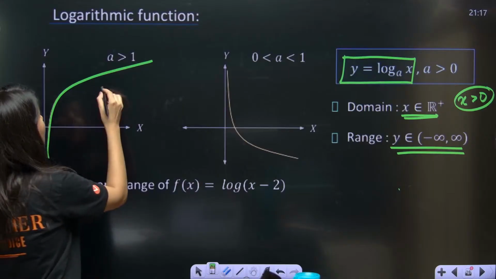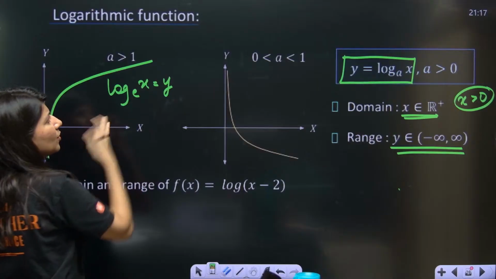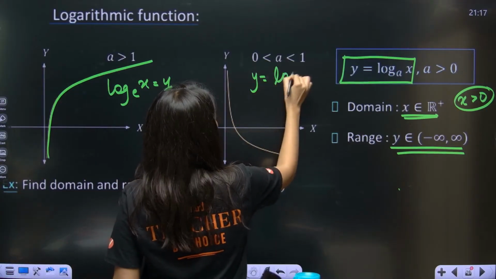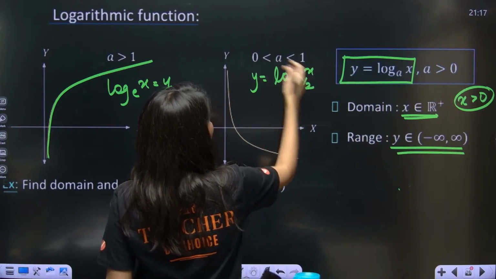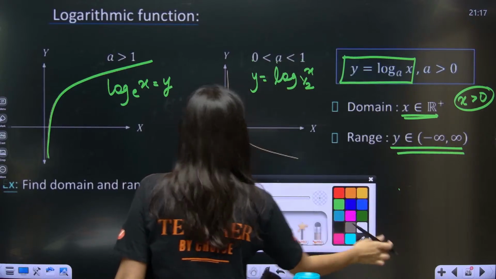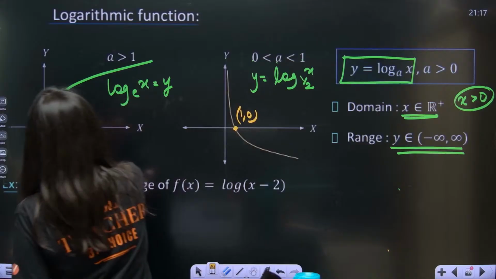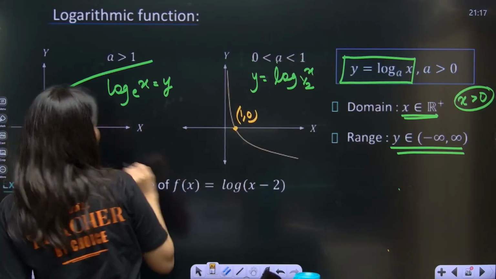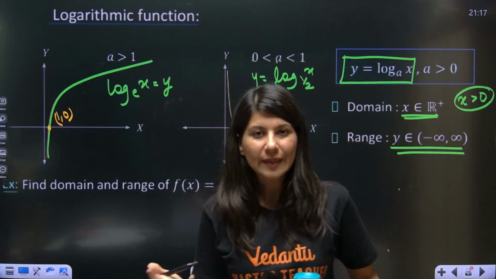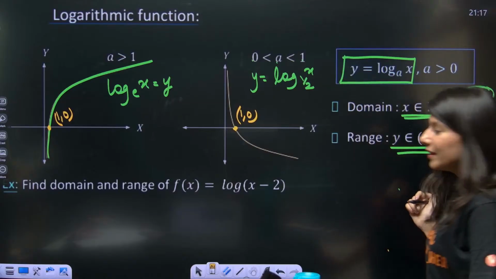So this is your log of x to the base e or x to the base 2, where the base is greater than 1. Here y is equal to log of x to the base half. So here the base is between 0 and 1. Okay, how to plot this curve? You can clearly see that this is (1, 0) here. This is also (1, 0). I think you have a slight idea of logarithm: log 1 is 0. So now domain and range you already have.